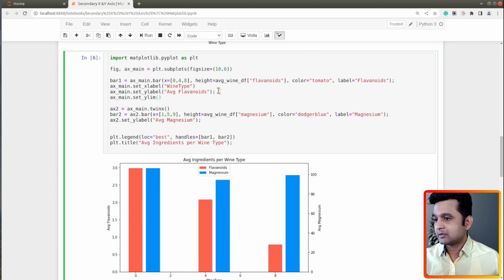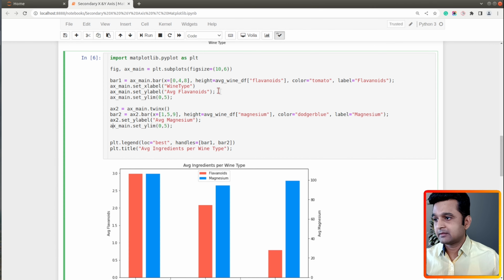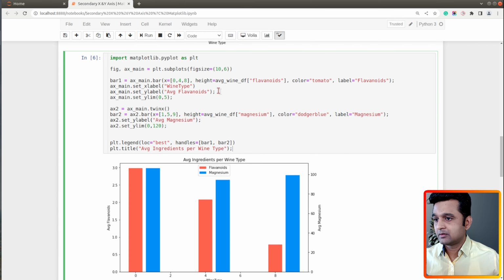For the first axis, our main y-axis, I will set the limit from 0 to 5. And for the second axis, I will set the limit from 0 to, let's set 120. Right, so let me execute this cell.